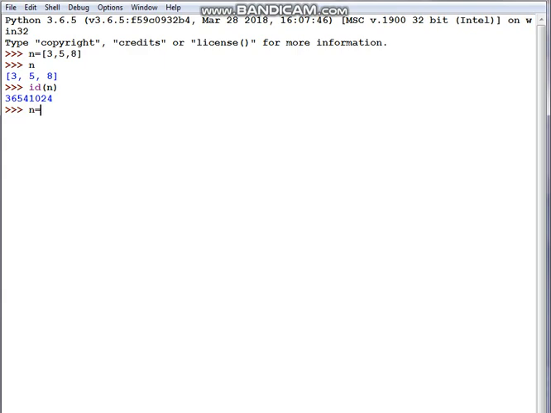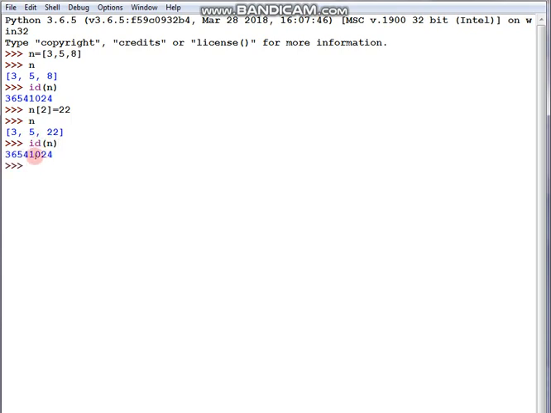Now I want to change the value of n. Suppose I want to change the second value. Which value will get changed, students? This 8 will get changed. Suppose I want to change it to 22. After I change it, you check the new values. See, before it was 3, 5 and 8. Now the values become 3, 5 and 22. So 22 is the new value which comes in the place of 8. Fine. Now let's check the ID of n. Has the ID changed? Let's check.